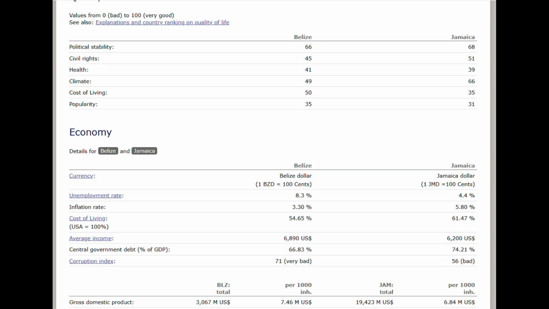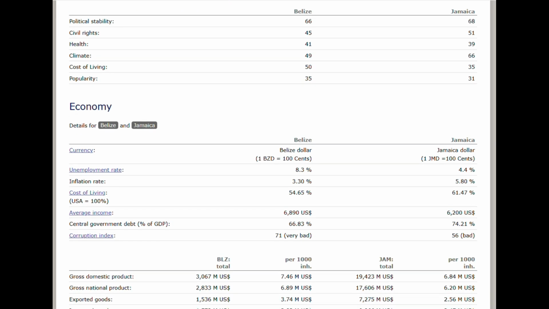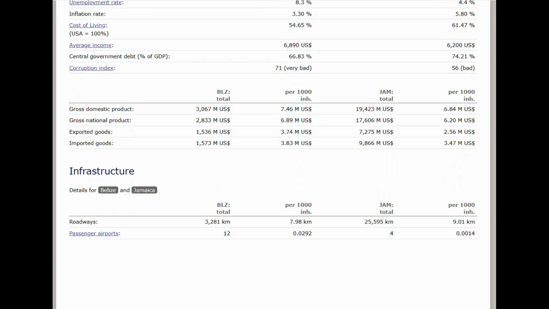So for the economy rates, the unemployment rate is higher in Belize, the inflation rate is higher in Jamaica, the cost of living is higher in Jamaica. The average income is higher in Belize, which is interesting. The central government tax is higher in Jamaica. Oh wow. I knew Jamaica had bad corruption just based on the other comparisons, but apparently it's really, really bad in Belize. So maybe that's another similarity that they have.